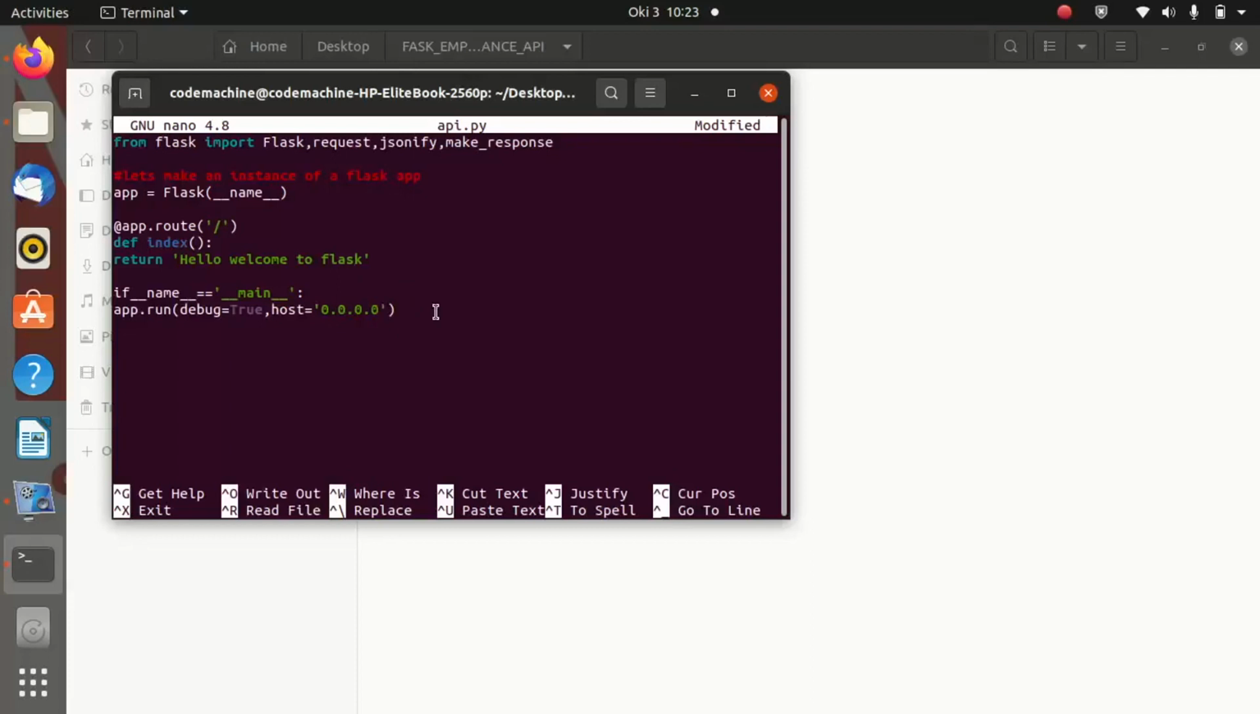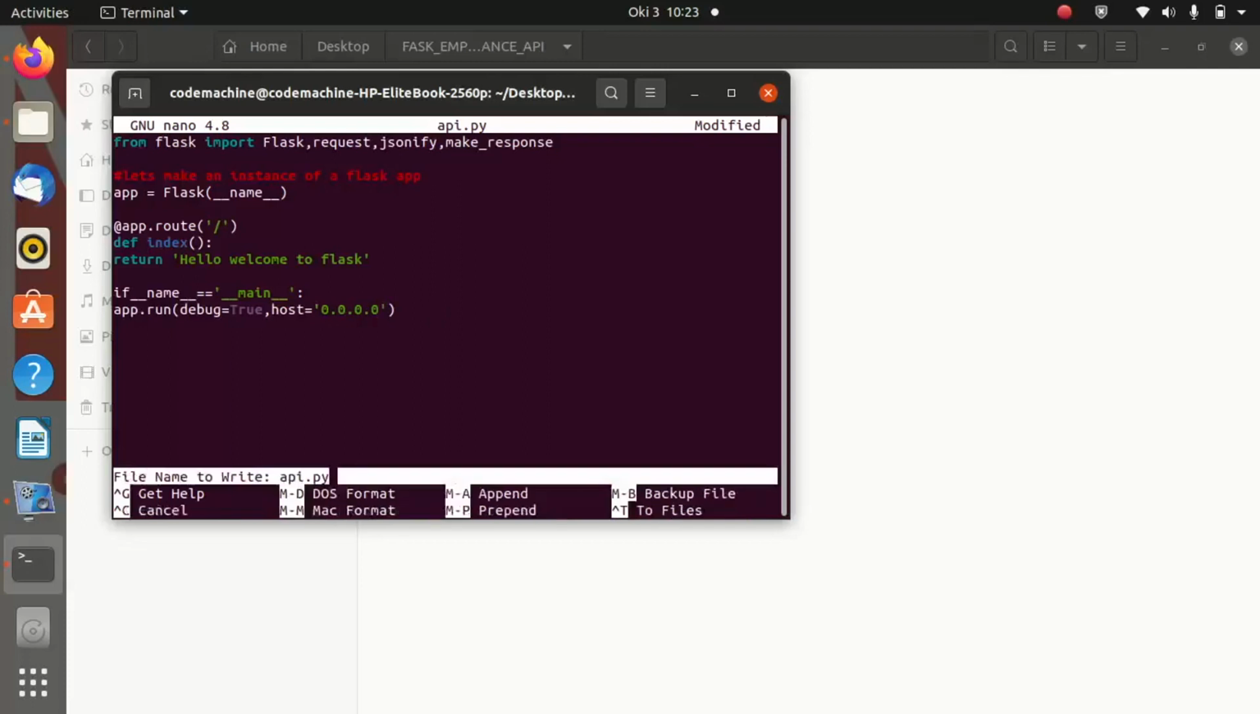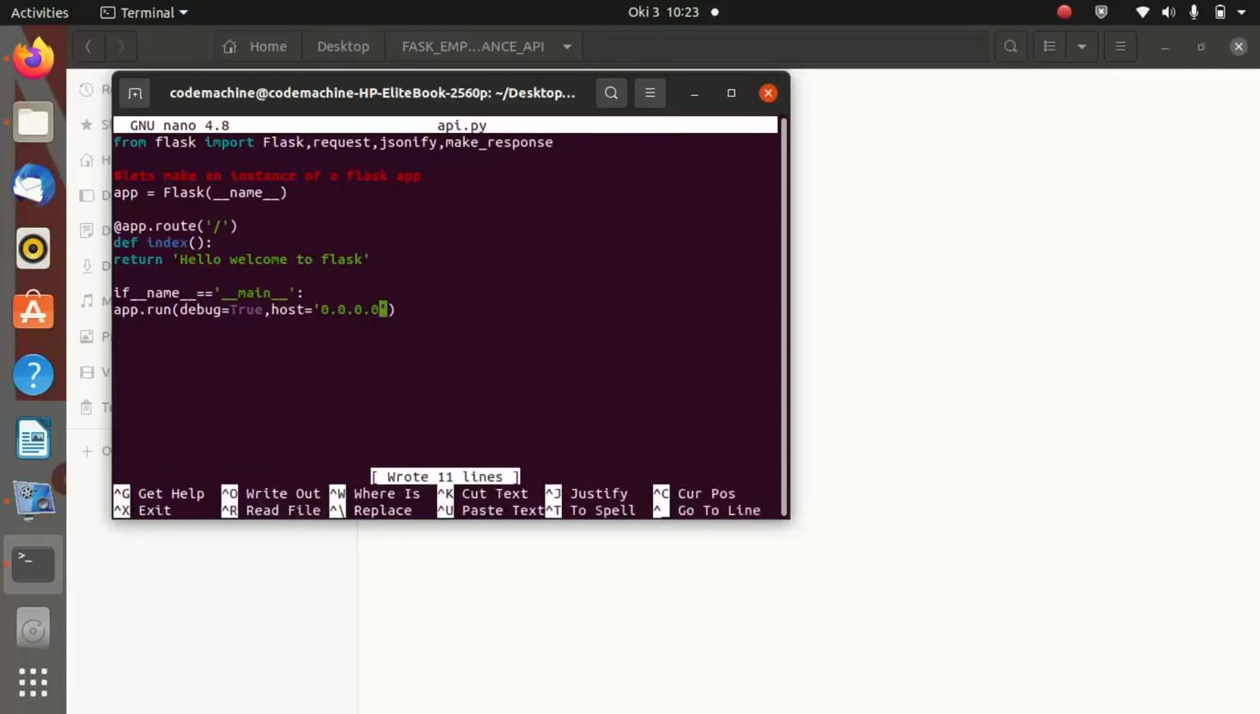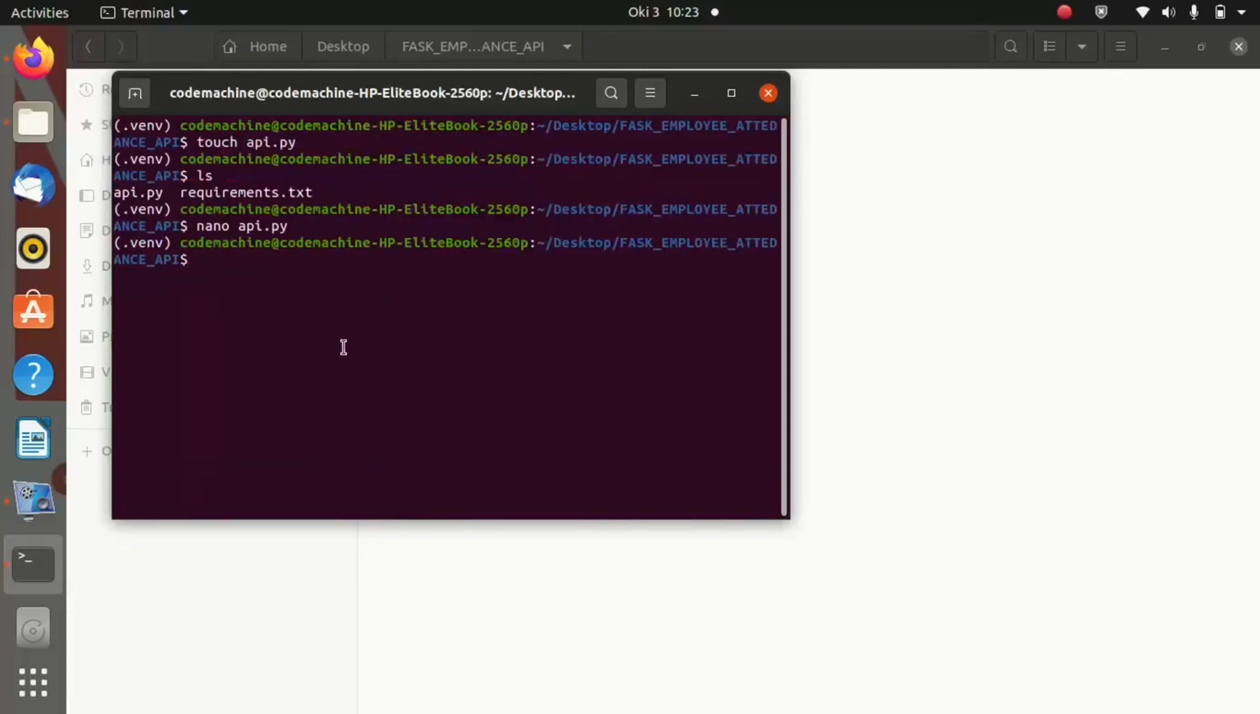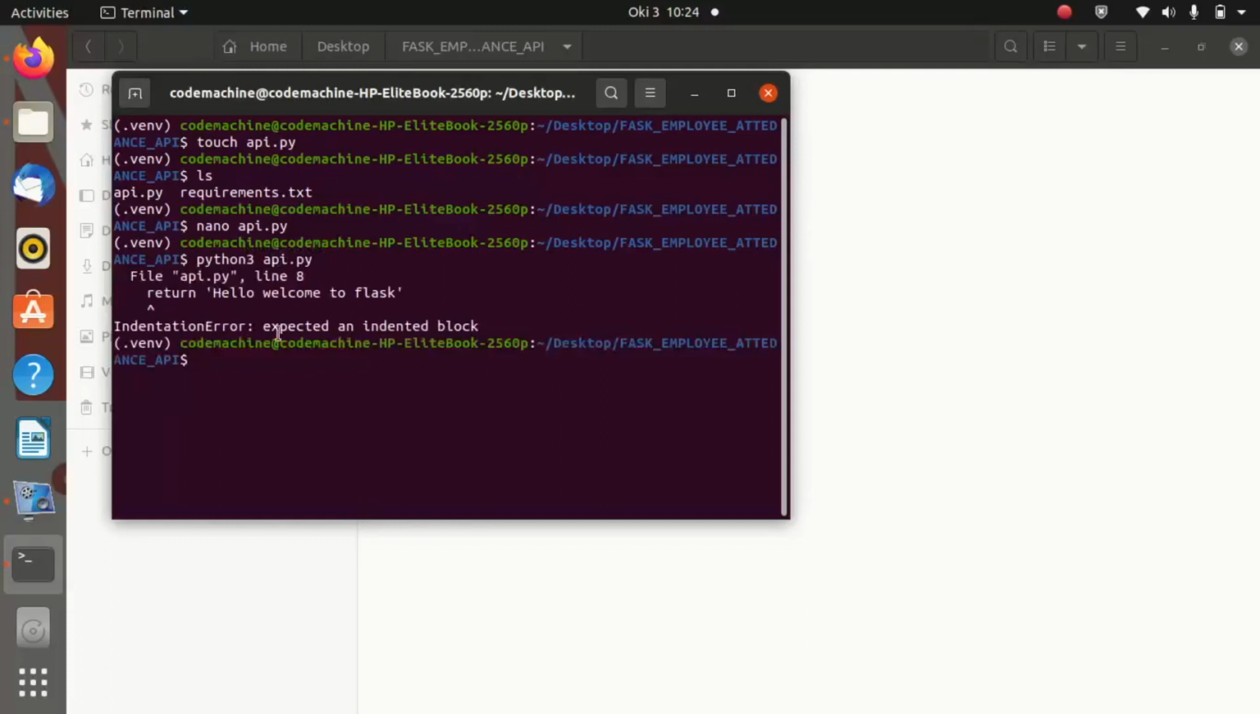So to save inside nano, just press Ctrl O. You hit enter. You have seen we have written 11 lines. Then you press Ctrl X to exit. So now, having provided our code, let us run the server. To run the server, just run python3, then the name of your file, api.py,